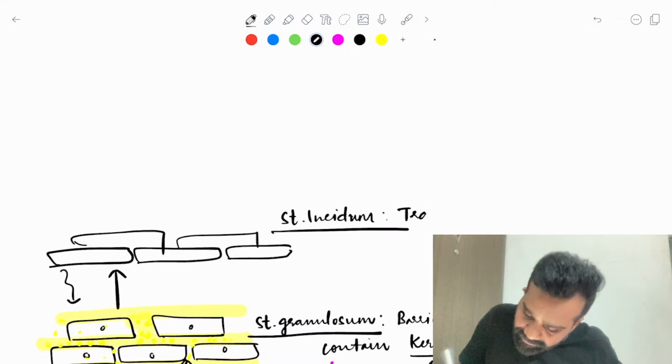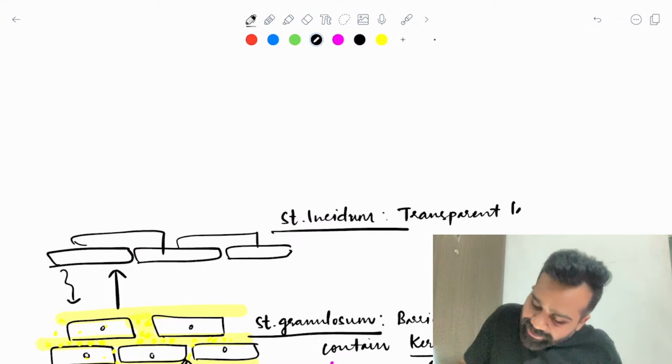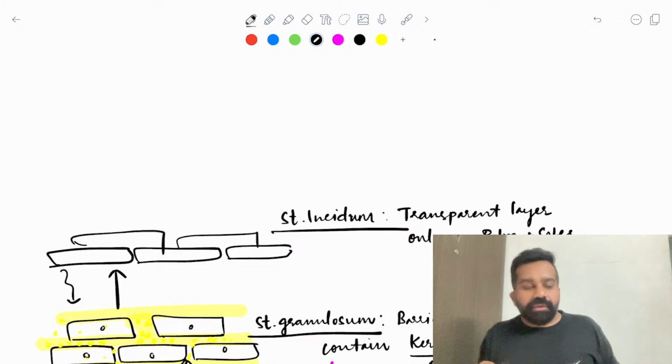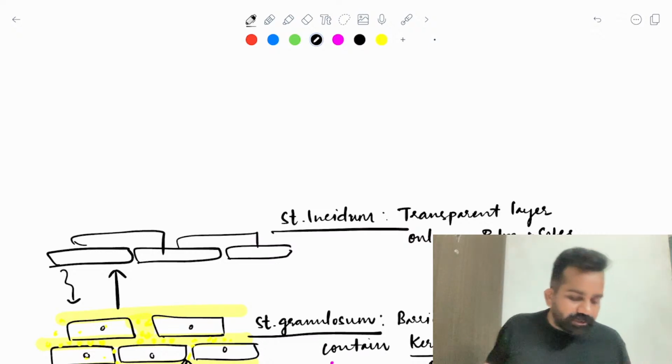So this is a transparent layer. This is present only on the palms and soles.